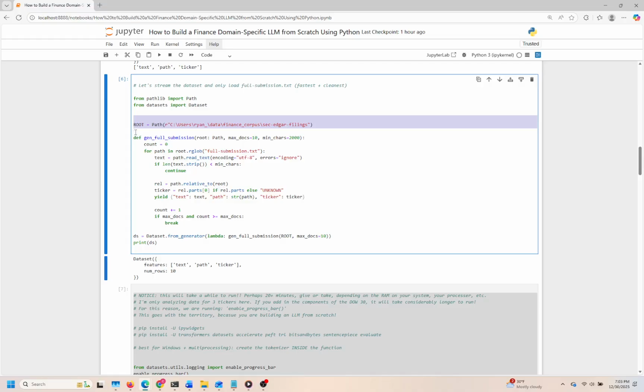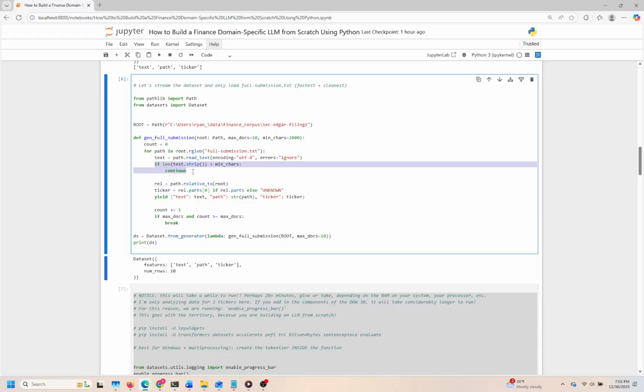The core of the function we're implementing is called gen full submission, which takes in a path to our data and specifies parameters for the maximum number of documents to process and the minimum character count for filtering. Within this function, we utilize a file traversal method that looks for every instance of full submission.txt through a recursive search in the given directory.